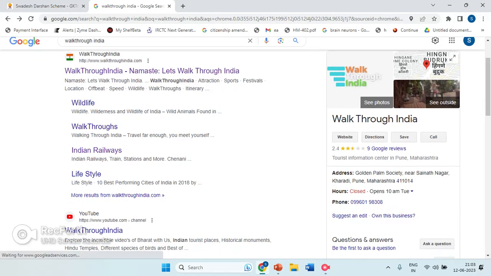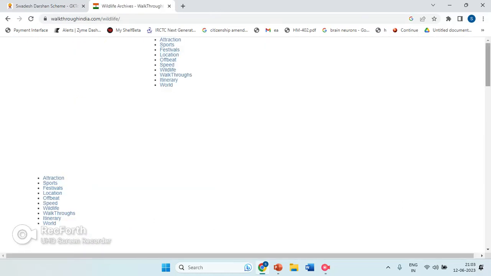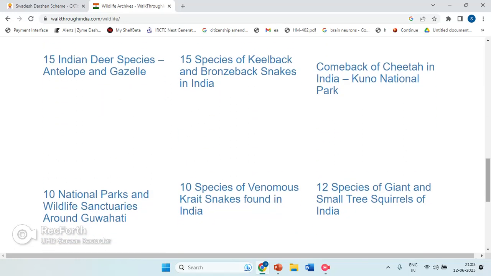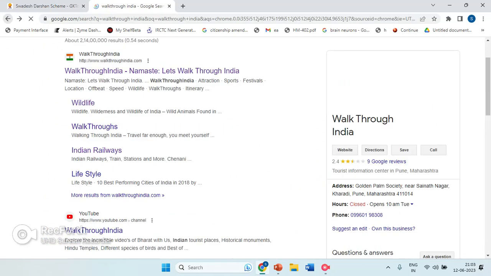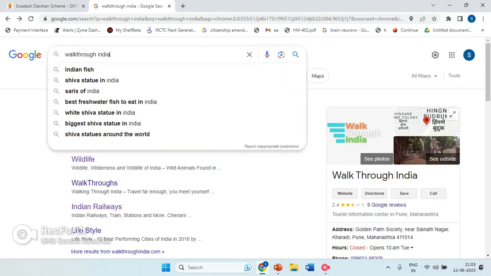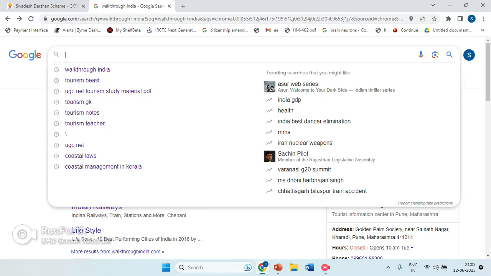Walk Through India is also a site in which you can get wildlife areas, wildlife sanctuaries in India, types of wildlife areas, extinct animals, national parks, everything. So these can also be seen.